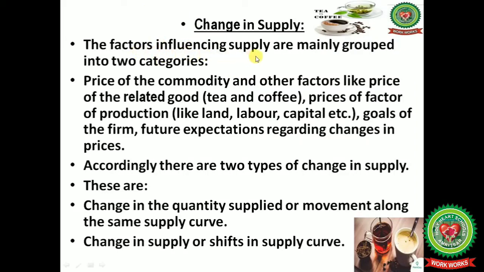Next one is change in supply. The factors influencing supply are mainly grouped into two categories: price of the commodity, and other factors like price of the related good, tea and coffee, prices of the factors of production like land, labor, capital, etc., the goals of the firms, that is profit maximization, and future expectations regarding changes in prices due to government policy of taxation. Accordingly, there are two types of change in supply: change in the quantity supplied or movement along the same supply curve, and change in supply or shift in the supply curve.